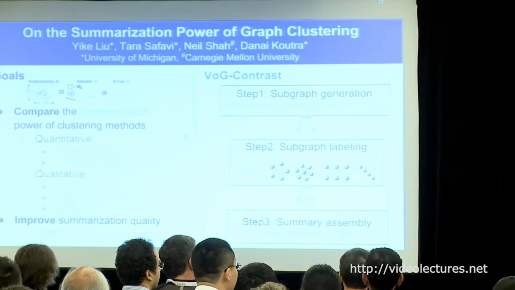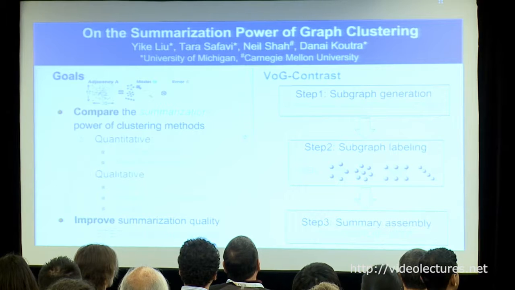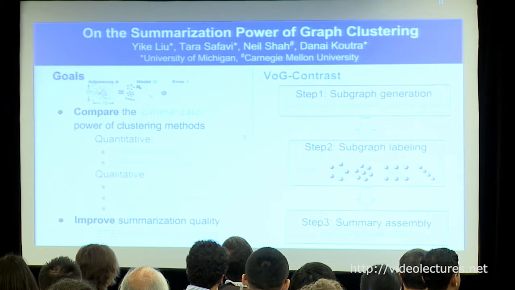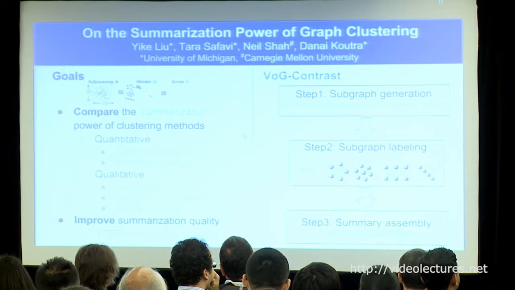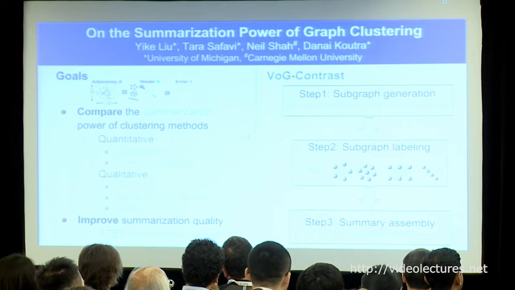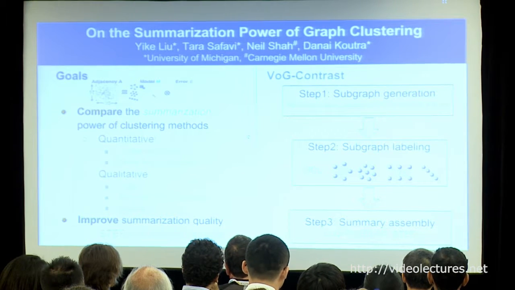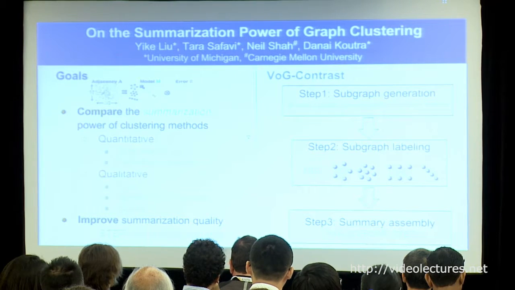Thanks. Hi, I'm from University of Michigan. In this work, we have compared various graph clustering methods in terms of their summarization power. And also, we have proposed new parallel heuristics for the creation of graph summaries. Our summarization focuses on finding a succinct summary of the input graph efficiently by employing the idea of minimum description length. The summary would consist of a list of structures in the model M here. And also, we encode an error matrix E.